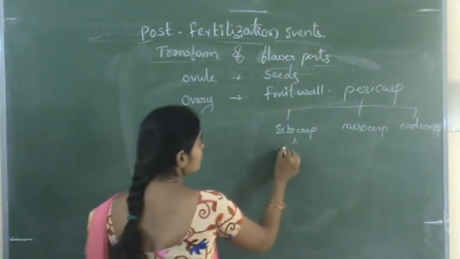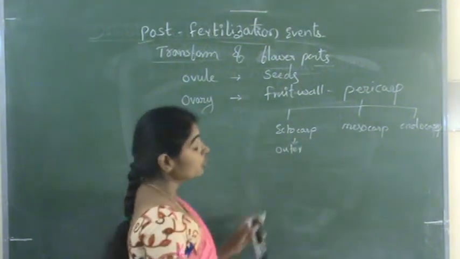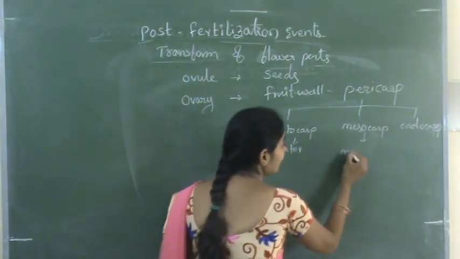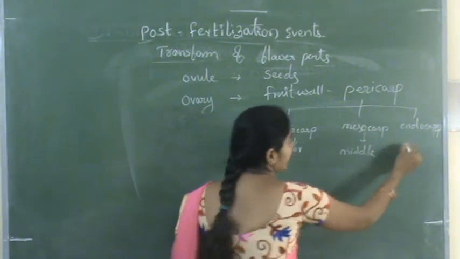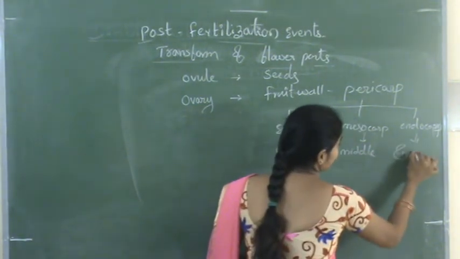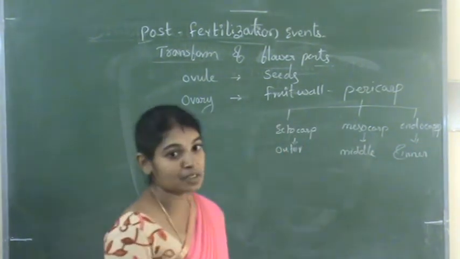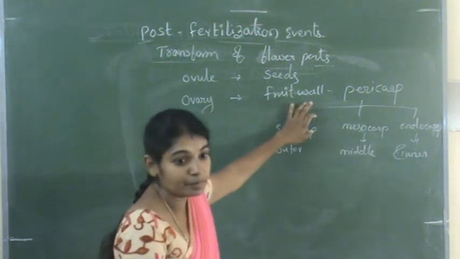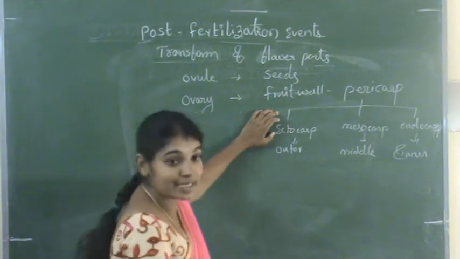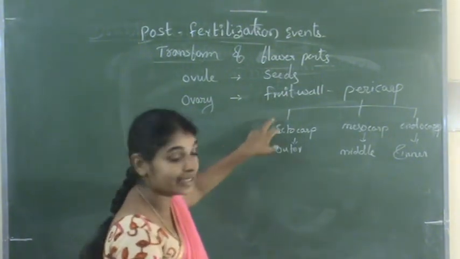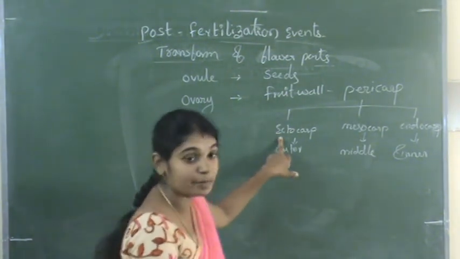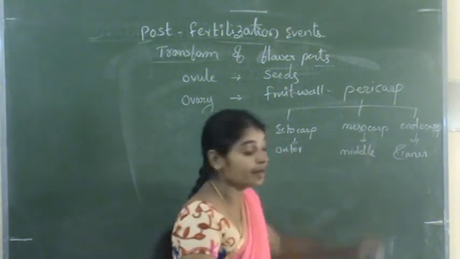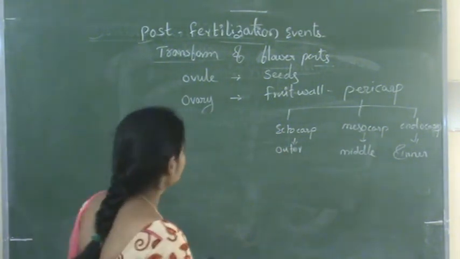Ectocarp is the outermost layer, mesocarp is the middle layer, and endocarp is the innermost layer of the fruit wall.